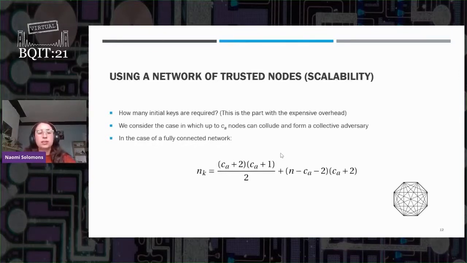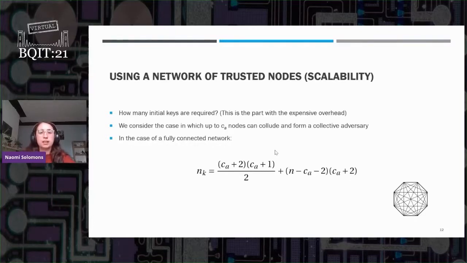So we're going to use a slightly different framework to consider trust or malicious users. Again, this is taken from the Survey 2010 paper, and it's going to be something called a collective adversary. So we're saying that up to C nodes in the network can be malicious. They can work together to form an adversary that's acting against you, and you don't know who those nodes are.